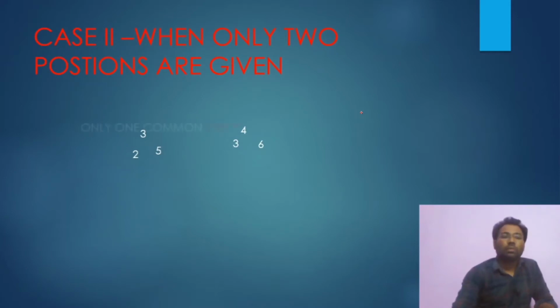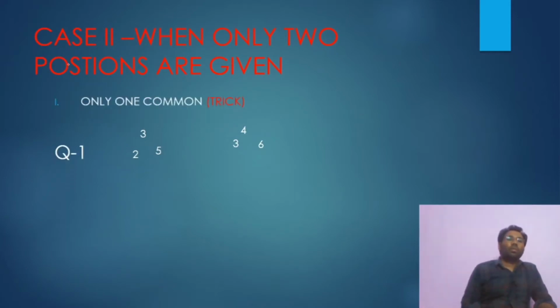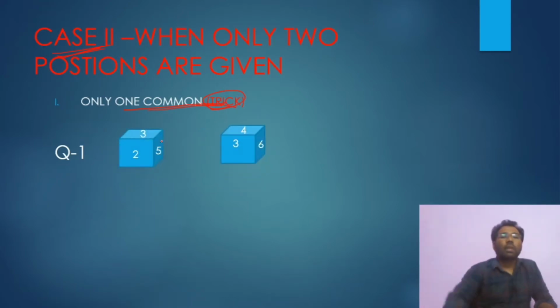So case 2 is there, I told you, with 1 common, and a trick is used to solve it, that's why this is 1 common trick based. The first question: 2 dice are there, and we are asked to solve these dice.